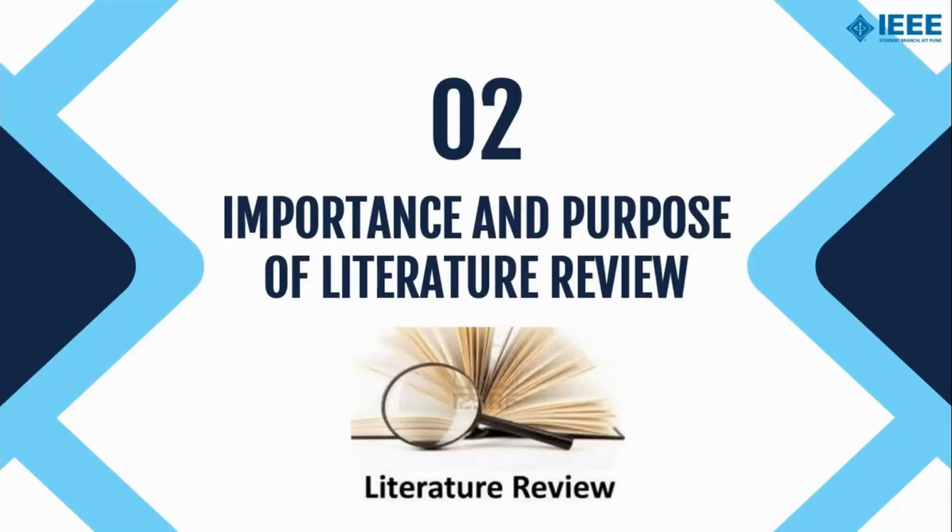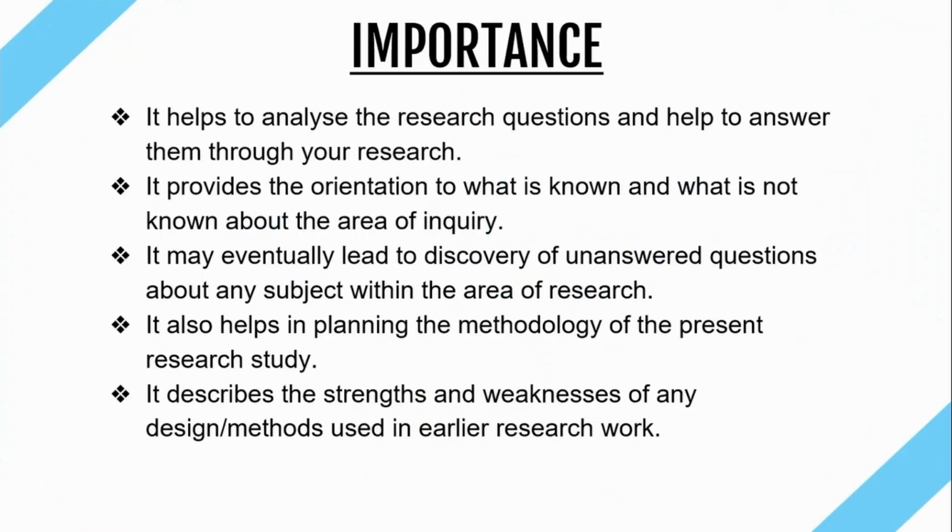Now that we have understood what is literature review, let's take a look at the importance and purpose of writing a literature review. So the process of literature review involves encountering some research problems or questions which can be interpreted by the present researcher and can be answered through his present research. As discussed earlier as well, it gives an account of what is the existing knowledge in a particular research domain.